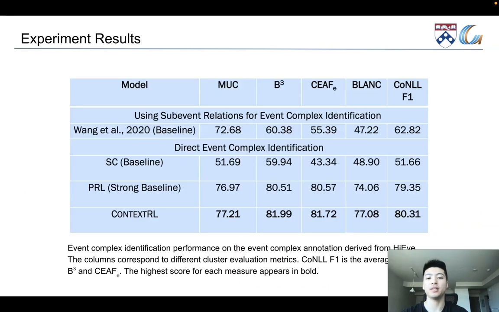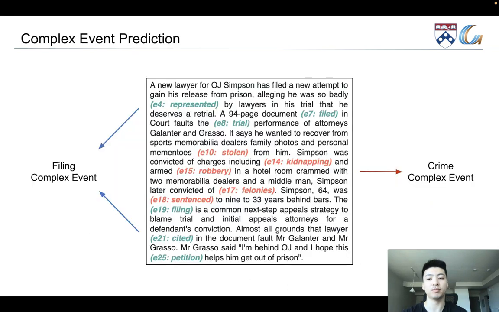So we present the experiment results here. Since complex events are clusters of grammar events, we use coreference evaluation metrics for evaluation, including MUC, B cube, CEAF-e, BLANC, and CoNLL F1. CoNLL F1 is the average of the first three metrics. As you can see, our context-augmented approach, context RL, outperforms all baselines with a CoNLL F1 score of 80.31.